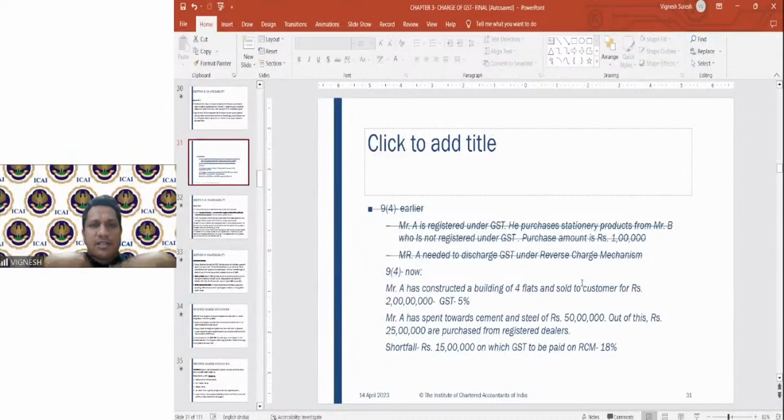I am the service recipient. Why am I the service recipient? I am procuring the cement and steel. So I am the service recipient. Got it? And he is an unregistered person. Therefore, I pay under the reverse charge mechanism. So here I am the recipient. Don't get confused anywhere. I am the recipient. I am very much registered in GST. Therefore, I pay under the reverse charge mechanism. Is it clear? Namrata, Sriram. I hope it is clear.